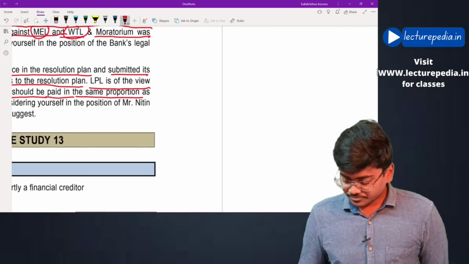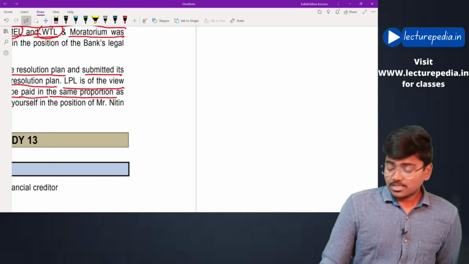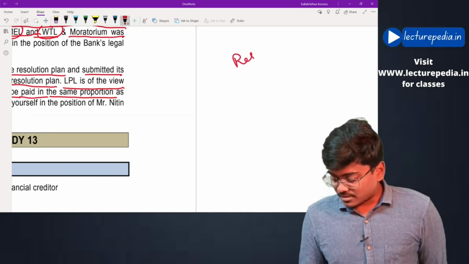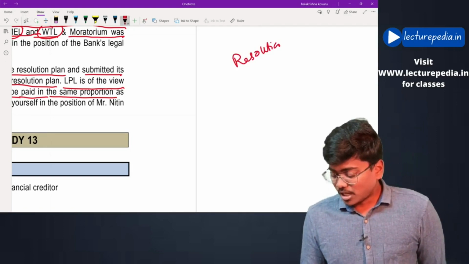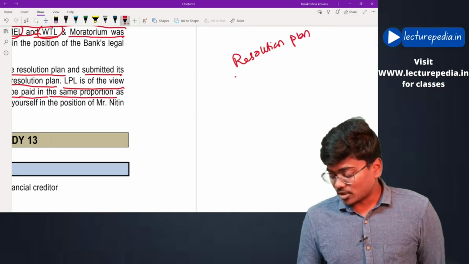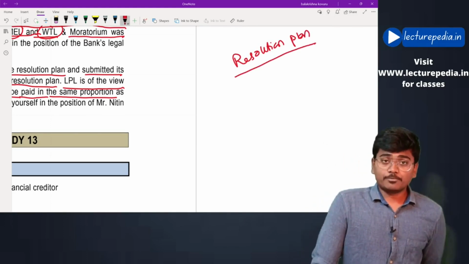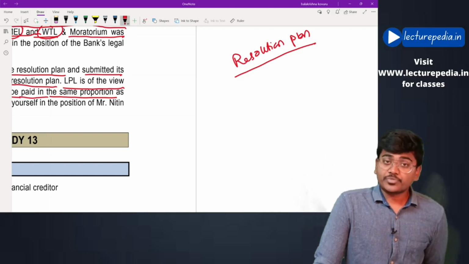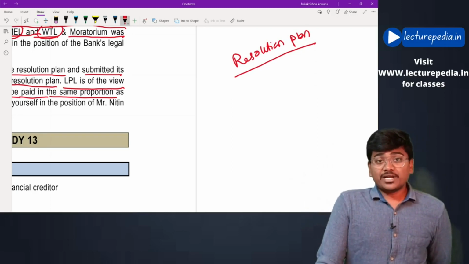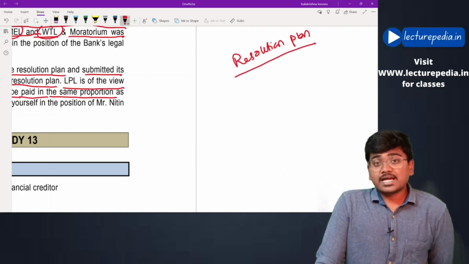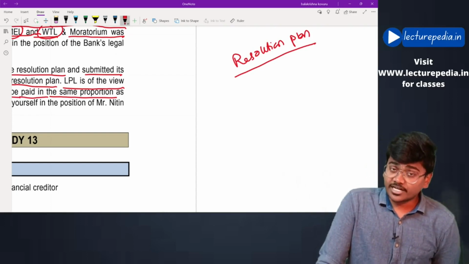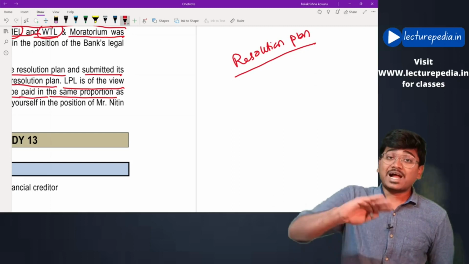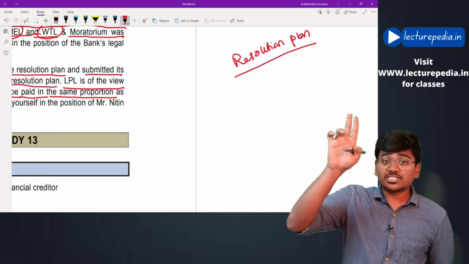See, the resolution plan that has been approved by the committee of creditors must provide for payment of debts to the operational creditor. Also, such payment must not be less than the amount that the operational creditor would have received at the time of winding up under section 53.